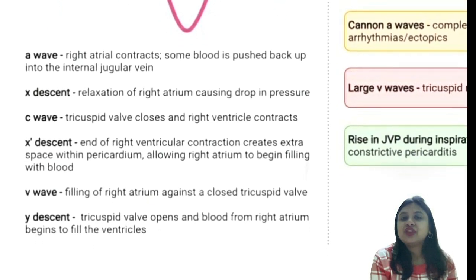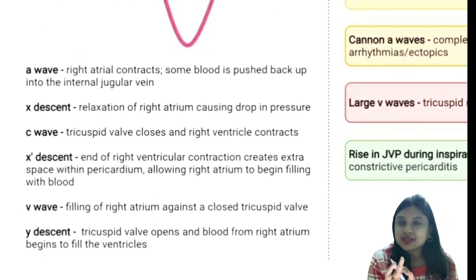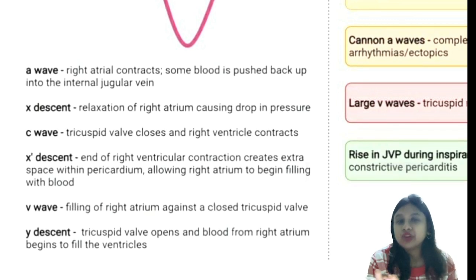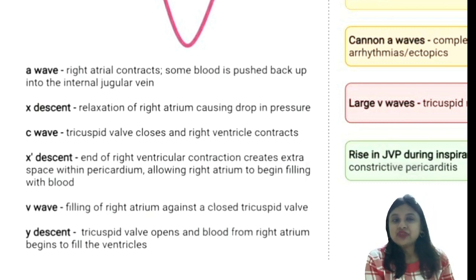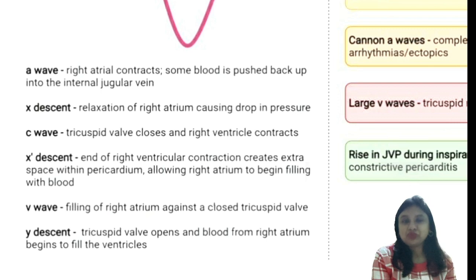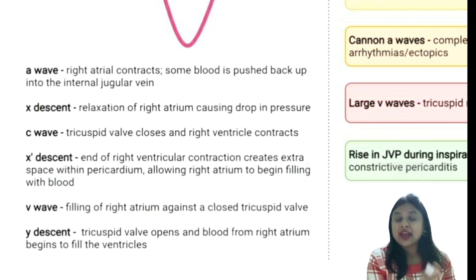It is filling of the right atrium against a closed tricuspid valve. So right atrium gets filled with blood. Again, there is a positive deflection. Whereas Y descent is because blood from the right atrium now goes to the right ventricle, because of the opening of the tricuspid valve. That results in Y descent.